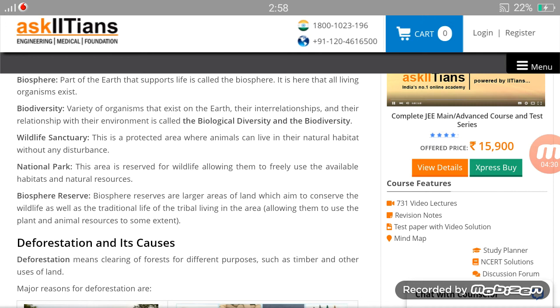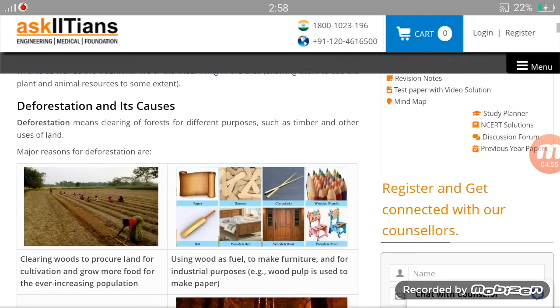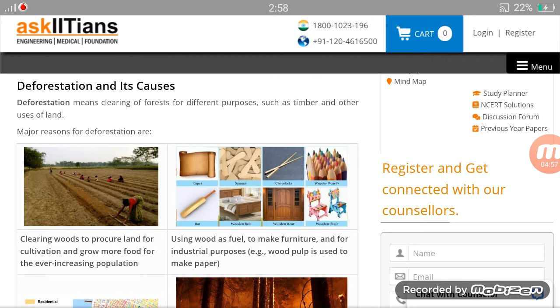The tribes who live here are allowed to use resources like nuts, plants or wood to make their food, but only to some extent. They must not harm the animals and the plants in any way, because it is strictly prohibited. Activities which will cause harm in these areas are strictly prohibited.